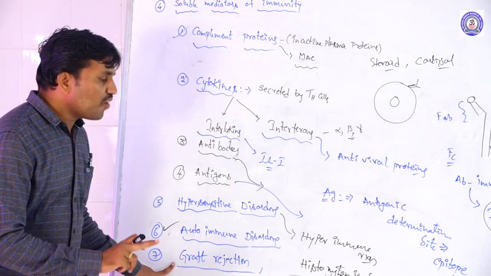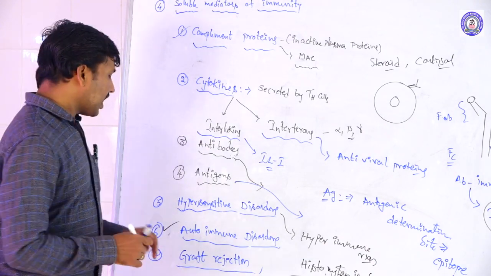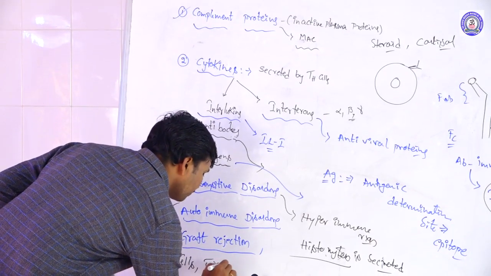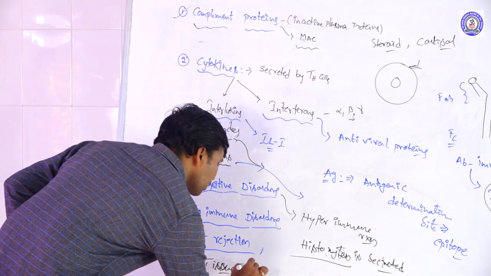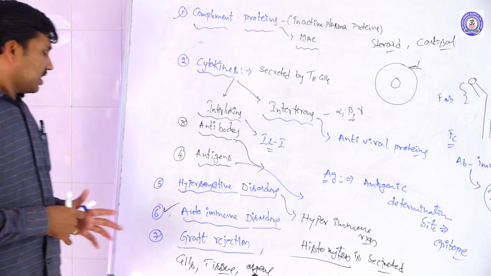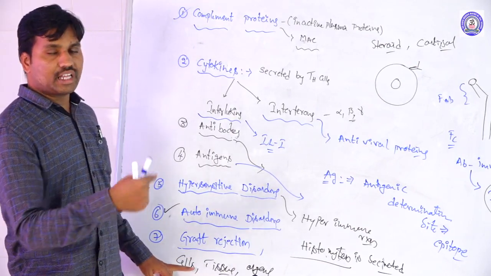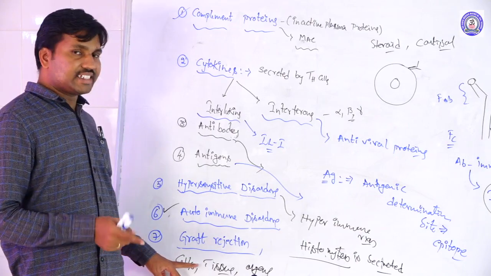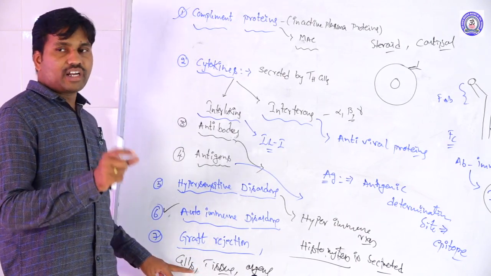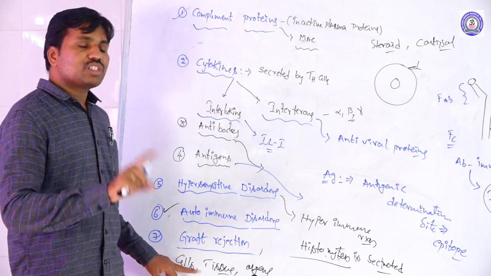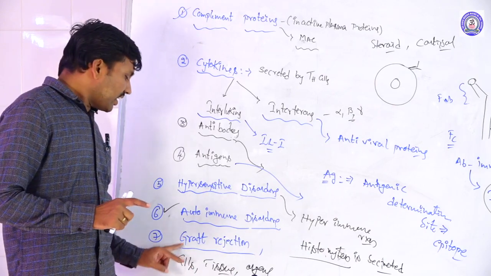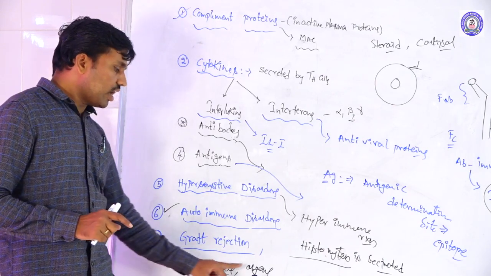Next one is graft rejection. What is meant by a graft? It is either cells, tissues or organs transferred from one person to another person. That process is called grafting or transplantation. So whatever we transfer is called a graft, and the process is called transplantation. In this transplantation, the graft is either cells, tissue or an organ.